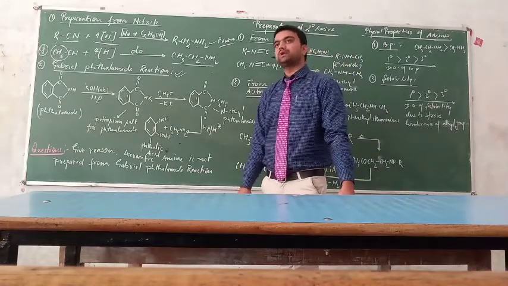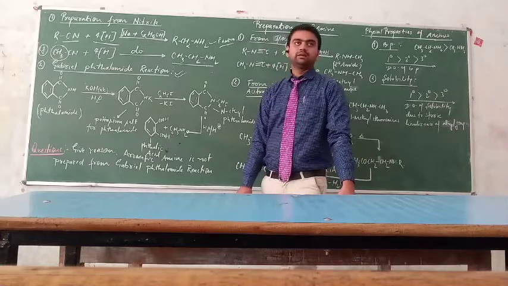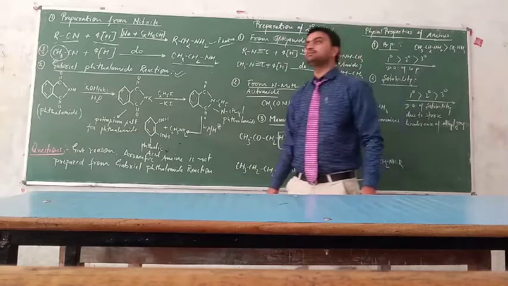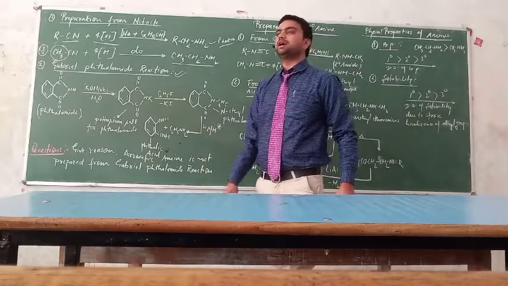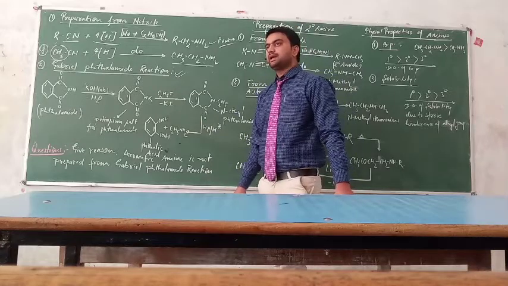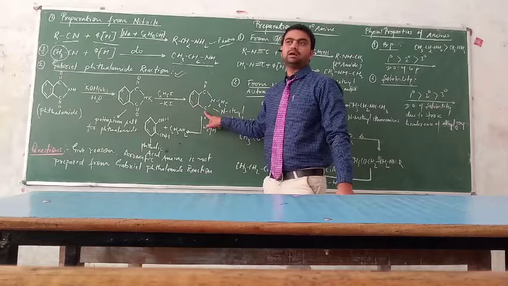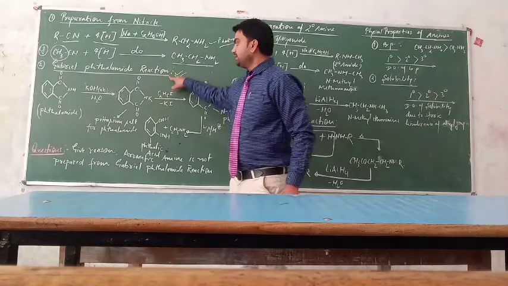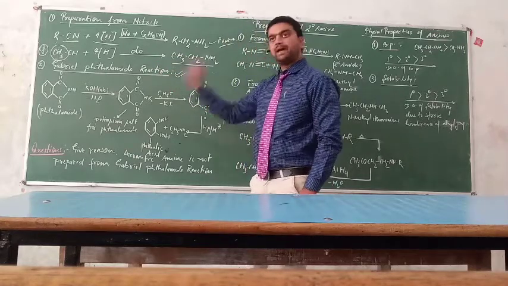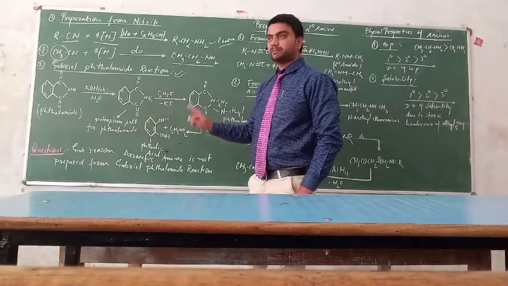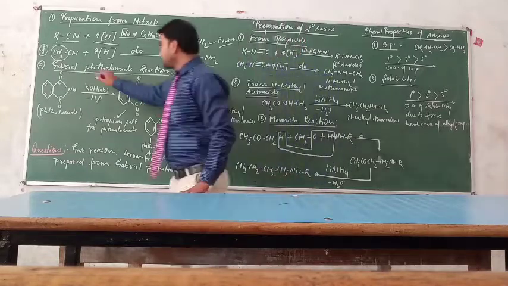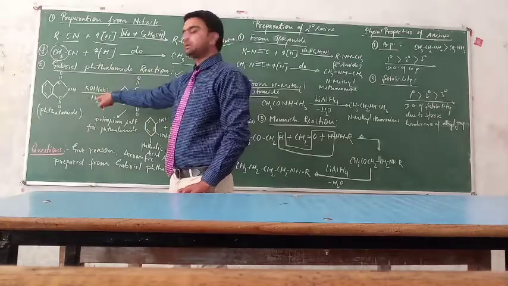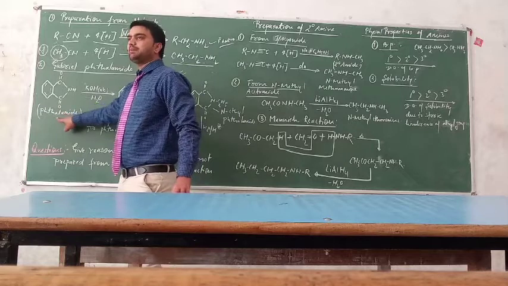Amines are of 2 types, aliphatic and aromatic. When the amino group is linked with the benzene ring, then we say that it is an aromatic amine. And except this, we say that it is an aliphatic amine. So from the Gabriel phthalimide reaction, we prepare just the aliphatic amine, and 1-degree amine especially. This reaction is known as the phthalimide reaction because the reaction starts from phthalimide.